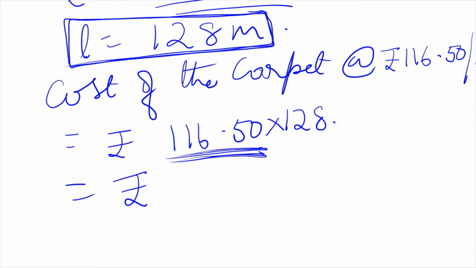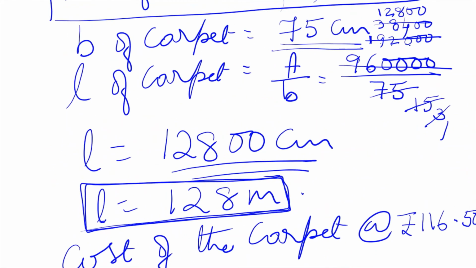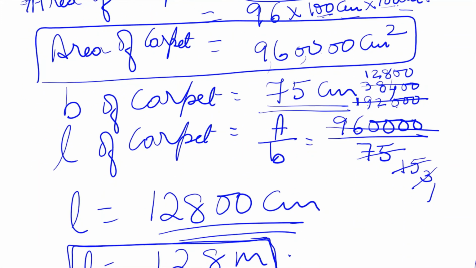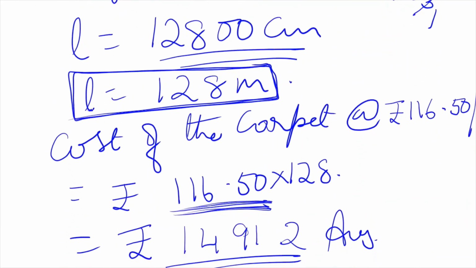What is it? 14912. What is this? Okay, now where from you have to copy? Have copied till where? Till here. Area of the carpet is copied by you all. You have to copy till from where? Is this okay? Everybody copied this part? Okay. Then this also copied. So everybody copied the full thing.